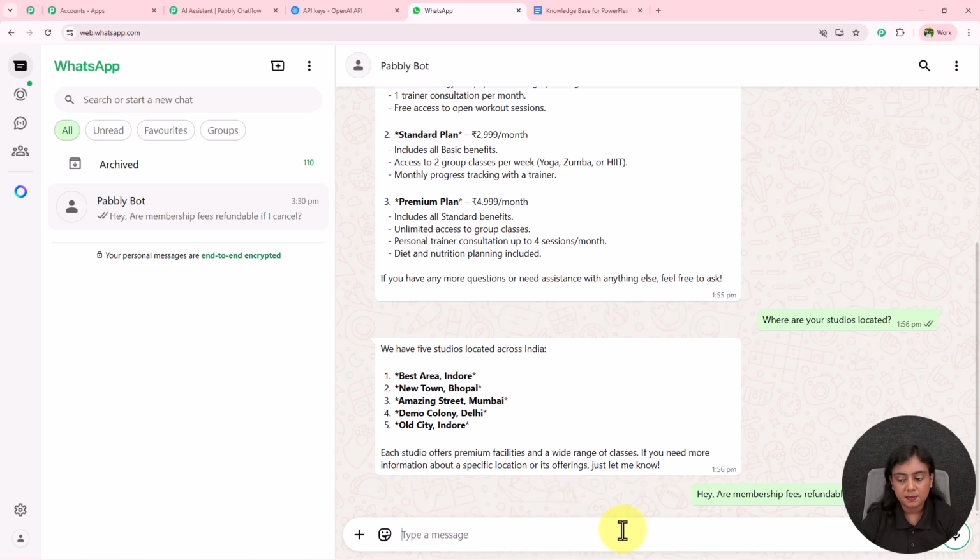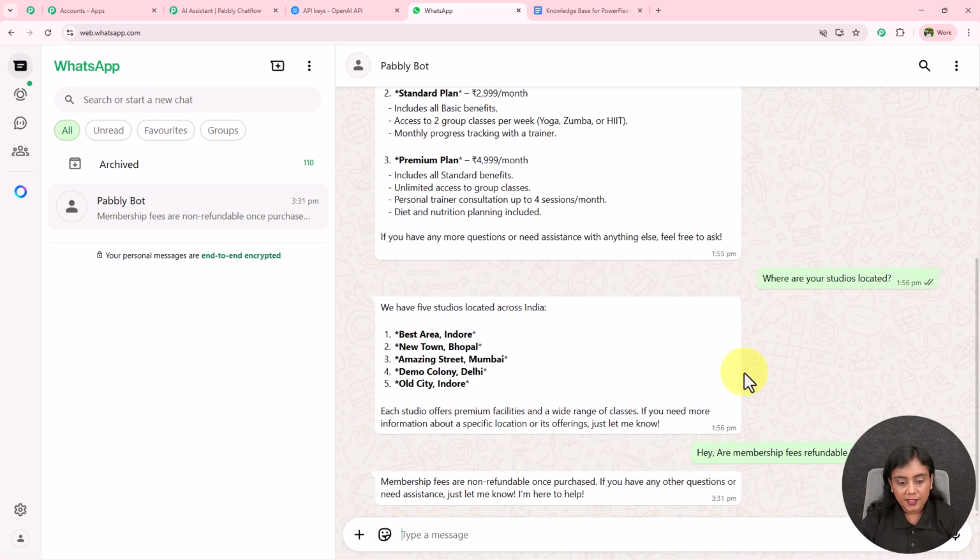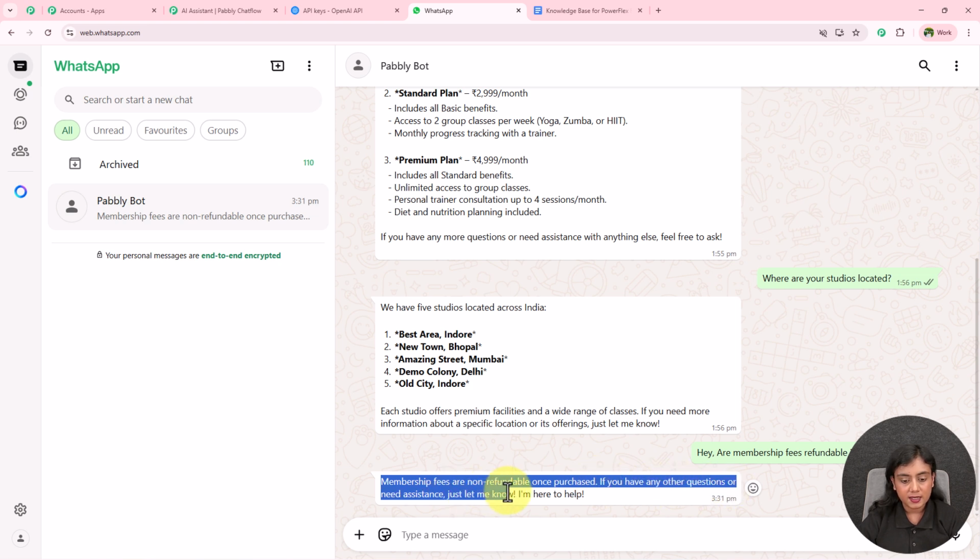I'm going to send this message to this assistant, and as soon as I do that, within a few seconds I will receive a reply. And you can see right away, within a few seconds I've received the reply: membership fees are non-refundable once purchased. If you have any other questions or need assistance, let me know.